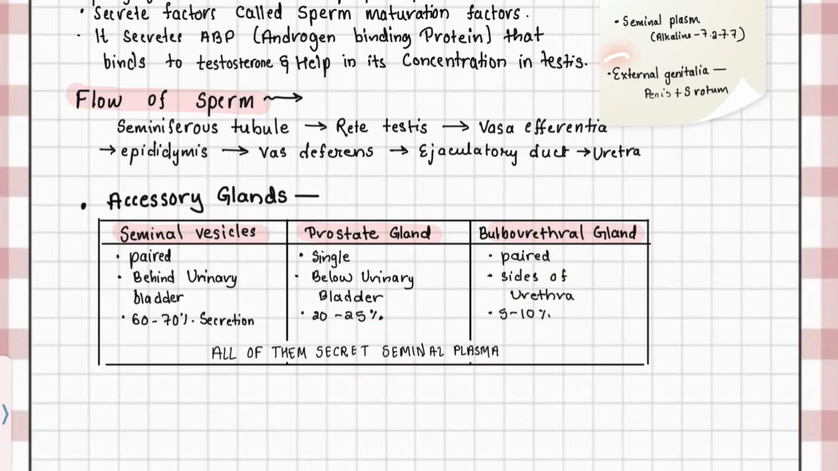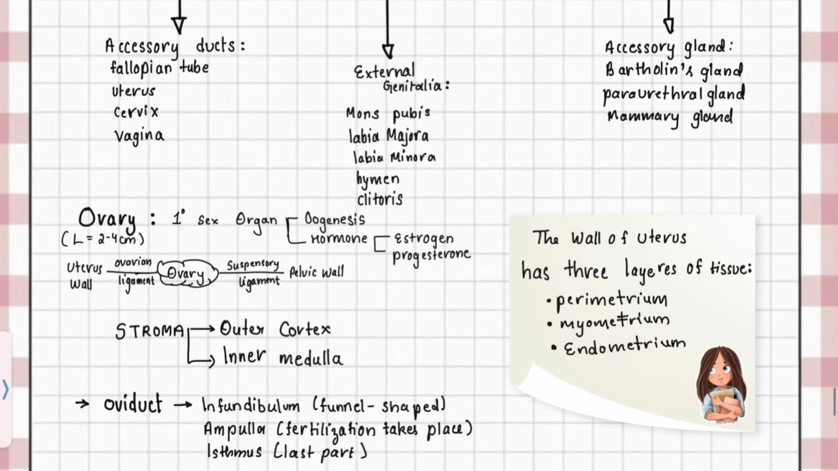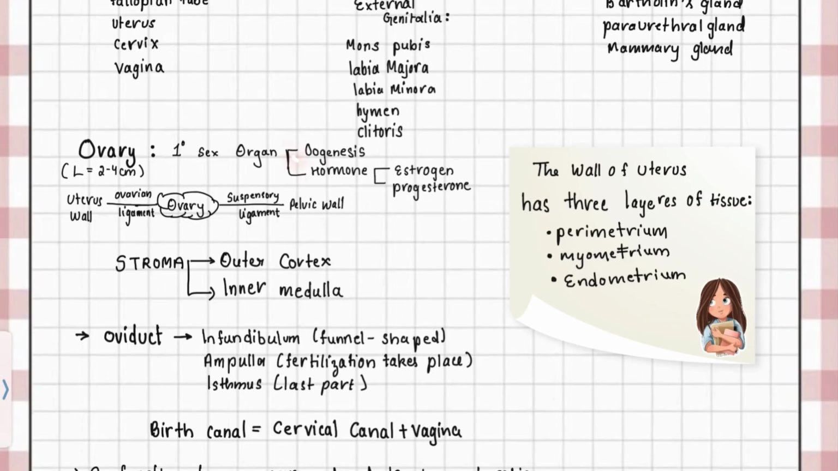The external genitalia in males include penis and scrotum. These structures play an important role in insemination and temperature regulation. Now let's understand the female reproductive system. The ovary is the primary sex organ in females. Its main functions are oogenesis, which is formation of ova, and secretion of female hormones like estrogen and progesterone. Each ovary is about 2 to 4 centimeter in length.